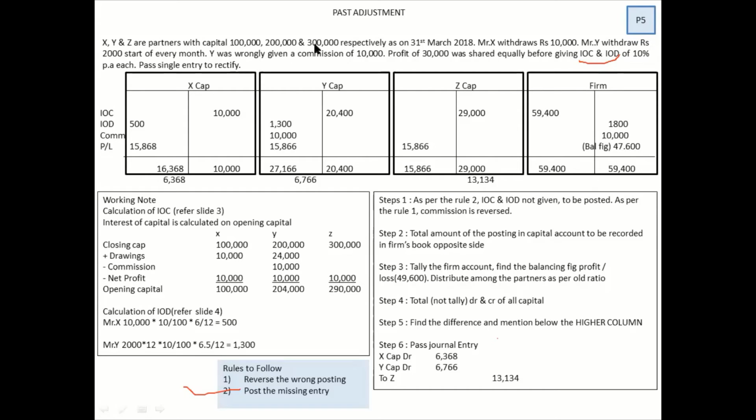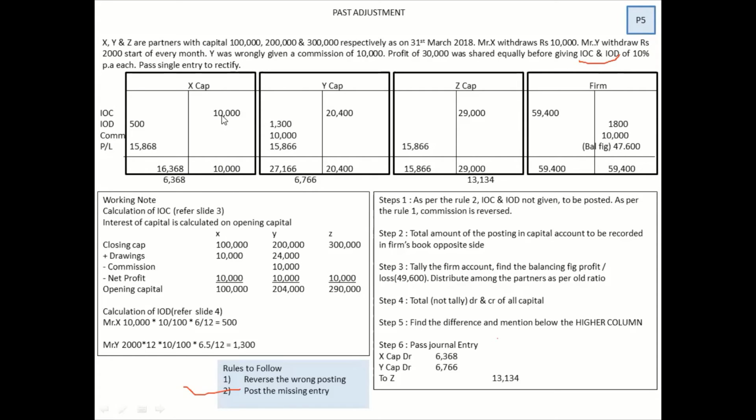So I hope you remember the formula to find the opening capital. Just try to recollect your capital account. So based on that, I have created over here the chart. Closing capital, add drawings, minus commission, minus net profit. Now, did they tell you? Okay, they have clearly mentioned equally. So based on this format, I understand the opening capital, and then I will give IOC. IOC on 1 lakh, 2 lakh 4 and 2 lakh 90 has been posted.